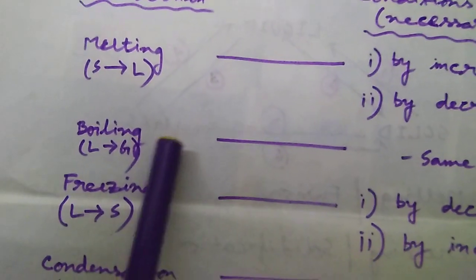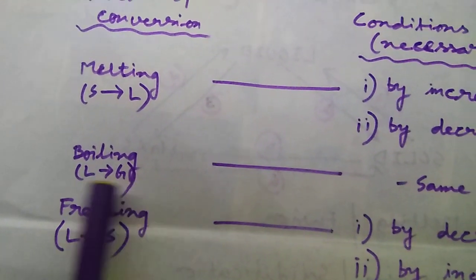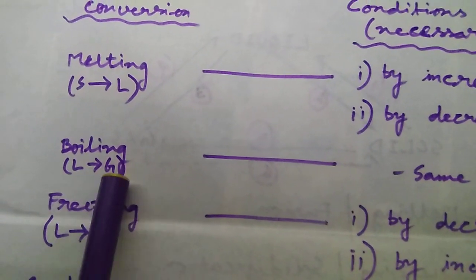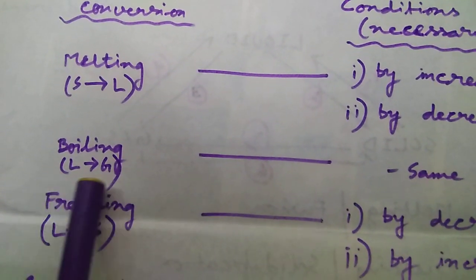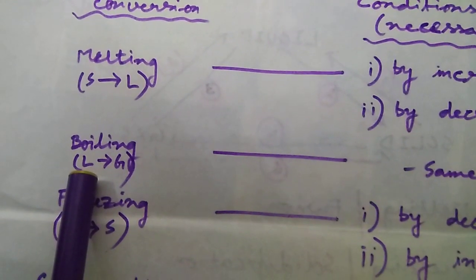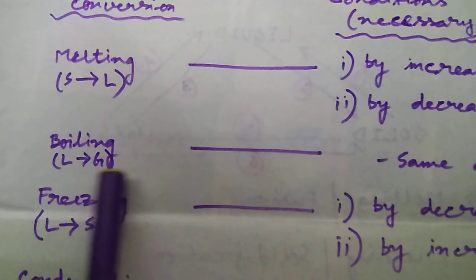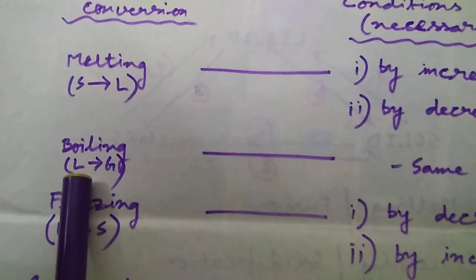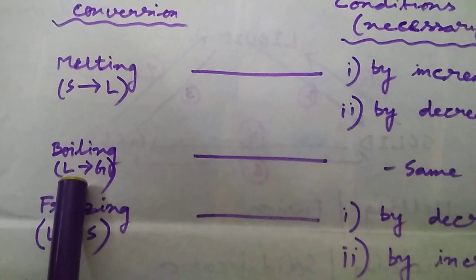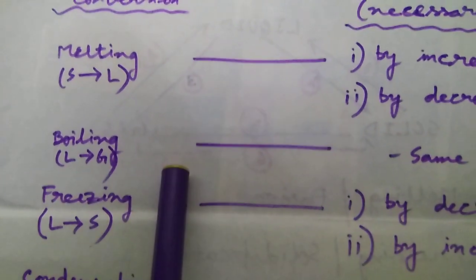Next, boiling. Boiling means conversion of liquid to gas. That means liquid where particles have space. In case of gas, particles are far away from each other. In liquid, force of attraction is medium. In case of gas, force of attraction is negligible, that means no force of attraction. In liquid, the particles can move freely but in a specific direction. In gas, particles move randomly in all directions.